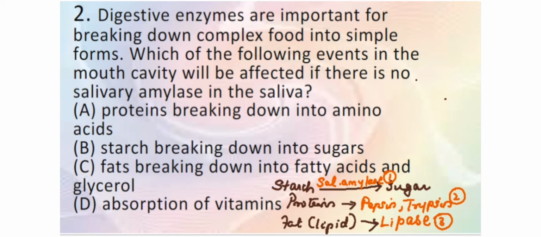Then there are 2 protein digesting enzymes in the body. One is in the stomach, which is called pepsin. It is present in the inactive form pepsinogen, and hydrochloric acid will make it active. And another protein digesting enzyme present in the pancreatic juice is trypsin. So you are studying 2 protein digesting enzymes, pepsin in the stomach and trypsin in the pancreatic juice. The 4th enzyme you are studying is lipase. It is also present in the pancreatic juice, and it digests lipid or fat into fatty acid and glycerol.